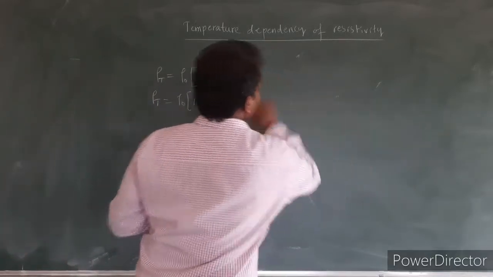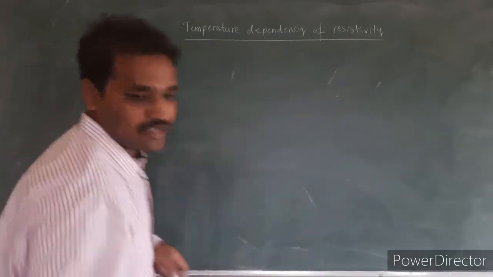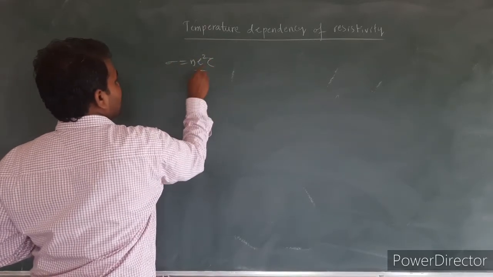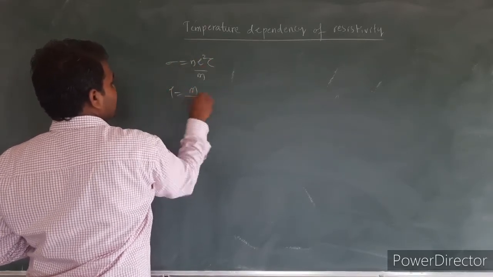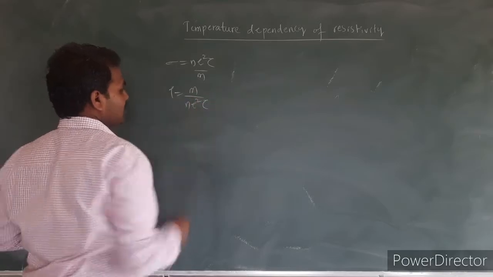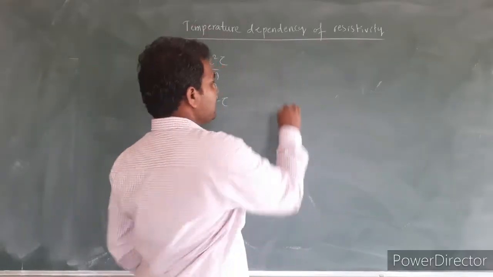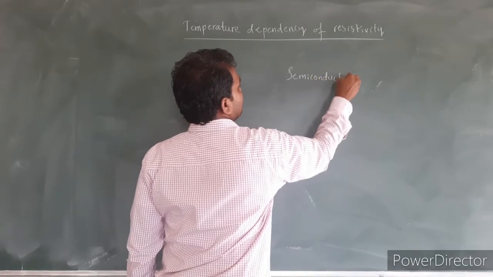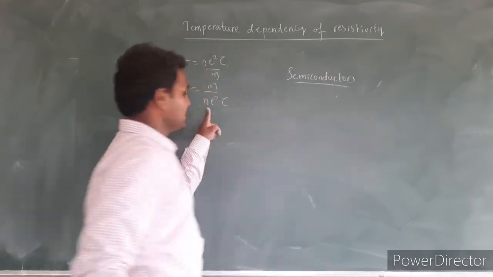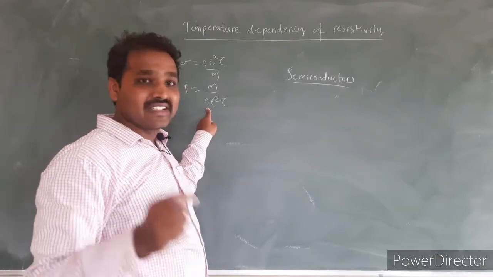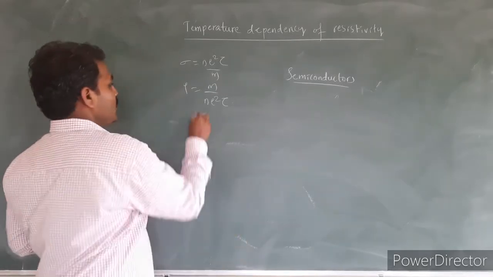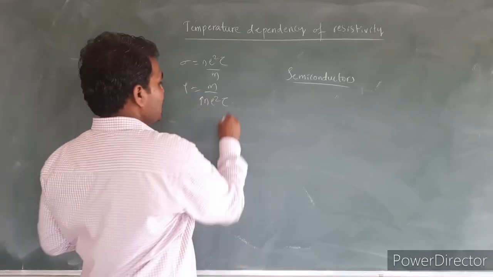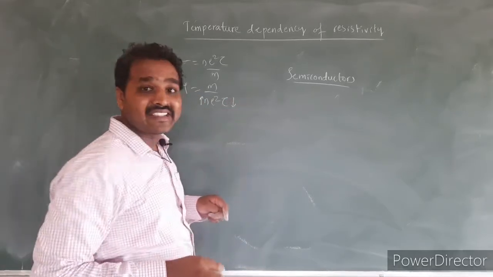When we consider semiconductors, I have the equation sigma is equal to n e square tau by m, and rho again we write as m divided by n e square tau. In case of semiconductors, the density of the charge carriers increases with temperature. As the temperature increases, the n value also increases, but the relaxation time decreases.